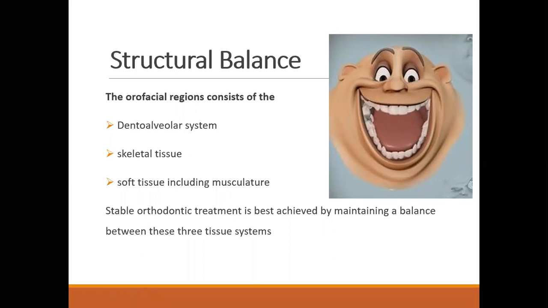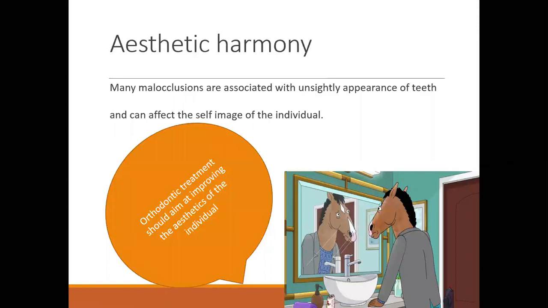So an orthodontist shall provide, number one, functional efficiency to the patient to perform all normal chewing functions. Number two, we shall provide a good structural balance. And third is aesthetic harmony. When there is a malocclusion, definitely the patient is not happy with the aesthetics. But when you provide a good alignment of the teeth, the patient is happy and his aesthetics is improved. Ultimately, the patient would be able to enjoy his life. Everybody loves their appearance, so definitely any patient with compromised aesthetics will be disturbed. So our motto is to provide aesthetics as well.